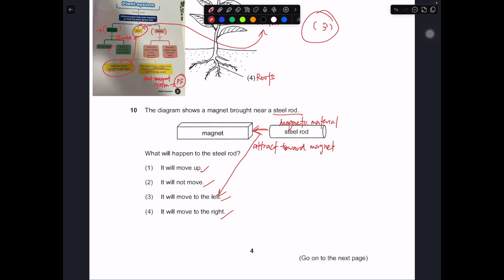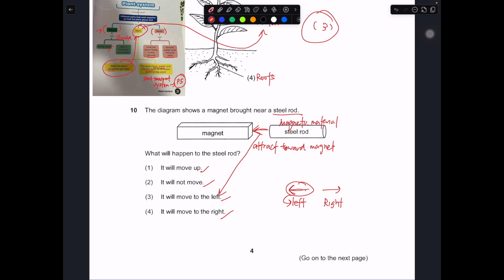Some students do not know how to do this question because they do not know left is here, right is here. That's why they cannot do this question. For this question, it's a bit unfair because if you know the direction but you don't know the name of this direction, that this direction is left, then you cannot do this question.